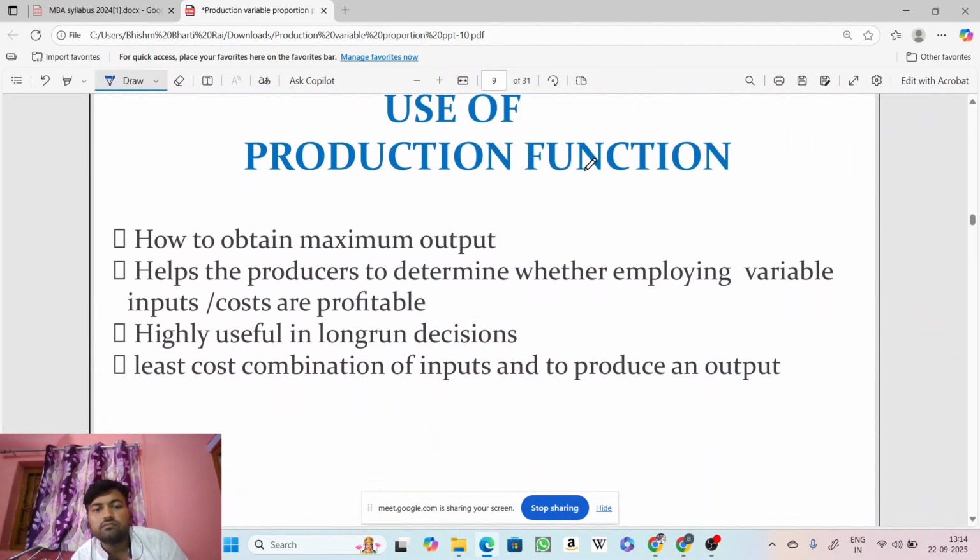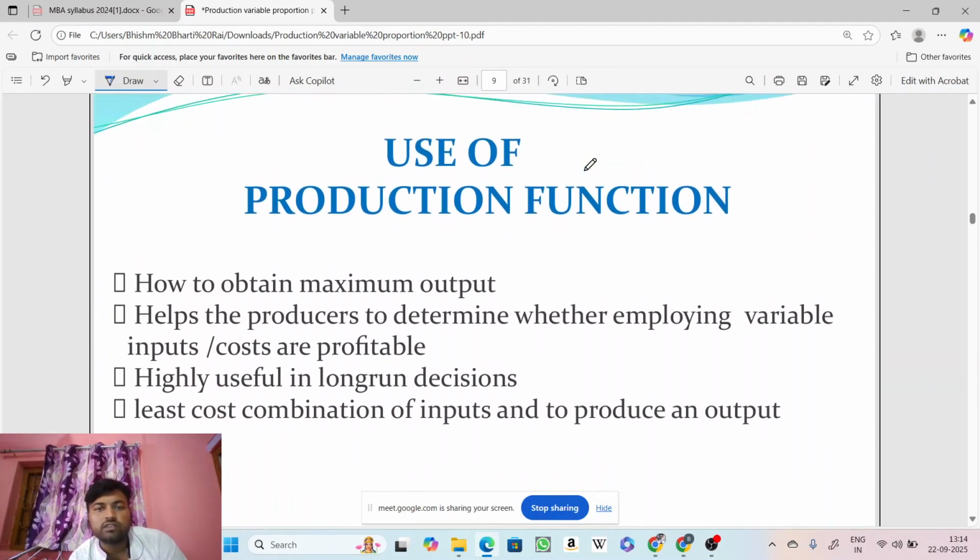So let's see the use of production function. What are the uses of production function? How to obtain maximum output. We can use the production function to get the maximum output. It helps the producers to determine whether employing variable inputs is profitable, it is highly useful in long run decisions, and it gives the least cost combination of inputs to produce an output.